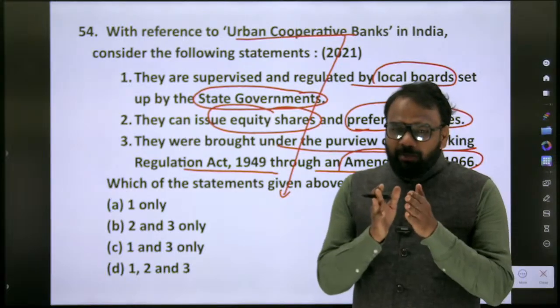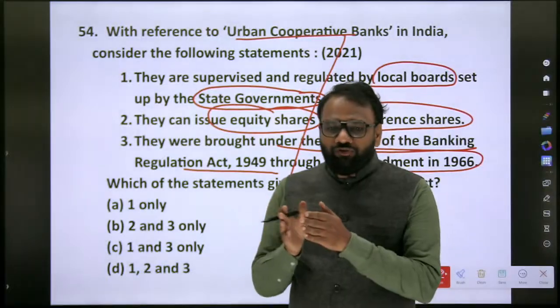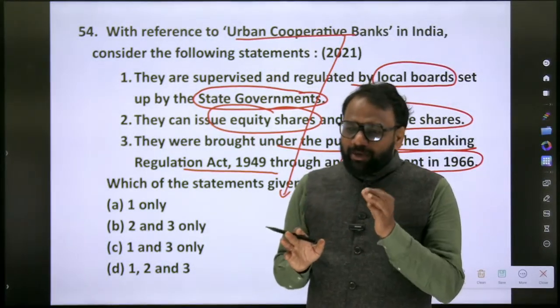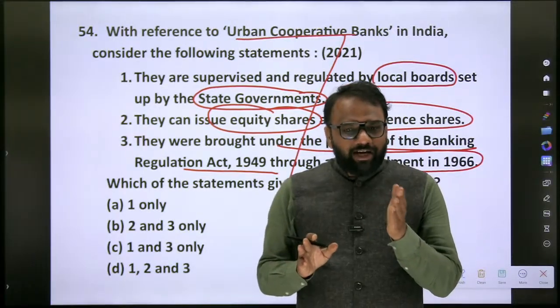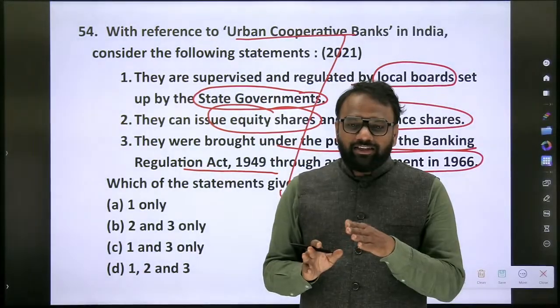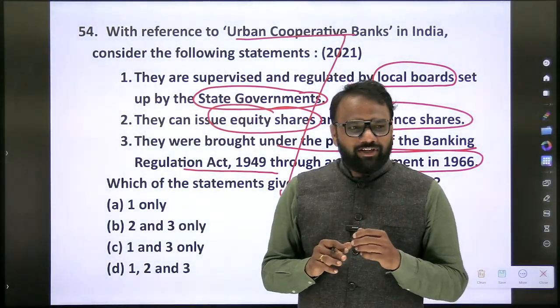So scheduled commercial banks only include public sector banks. They do not include private sector banks. True or false? False. They include private sector banks as well. So scheduled commercial banks include public sector and private sector banks of India. They do not include the foreign banks which are operating in India. True or false? False.